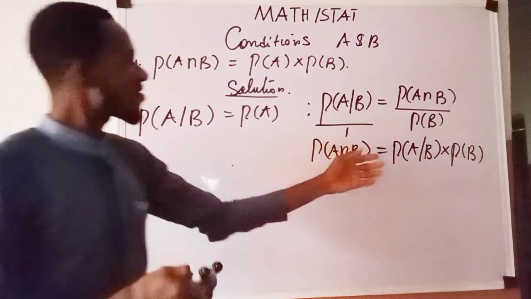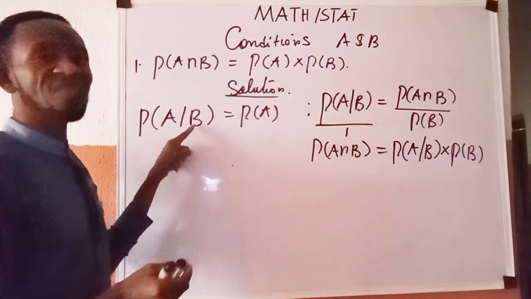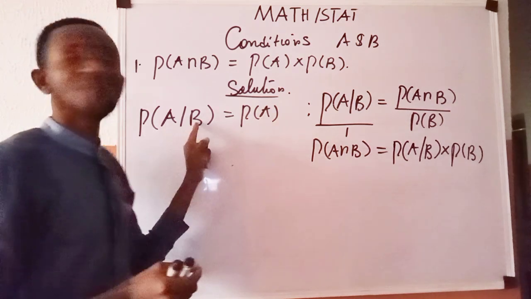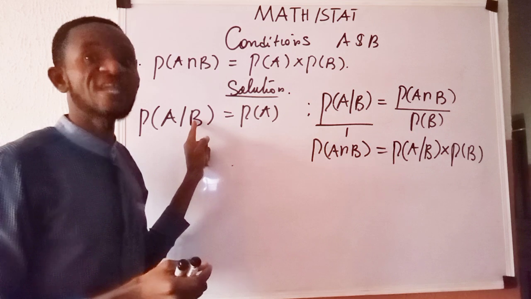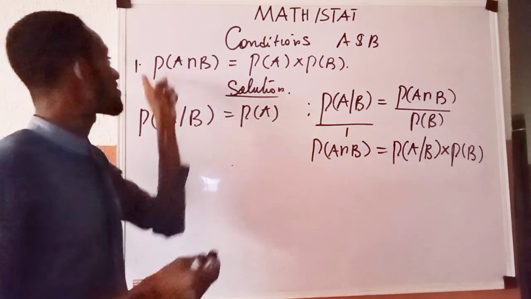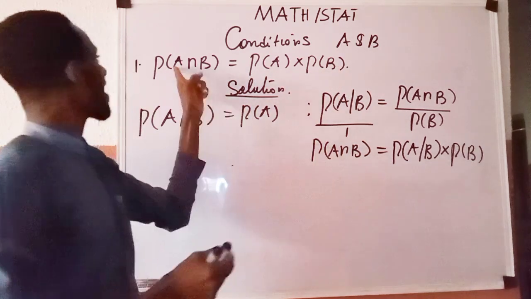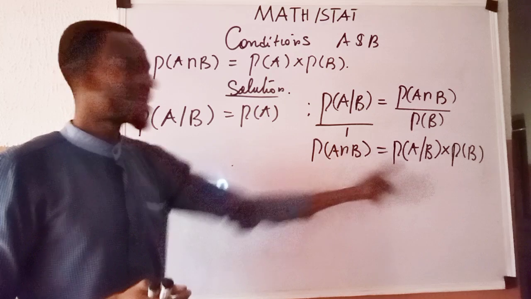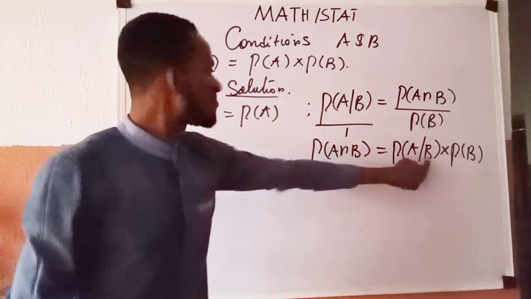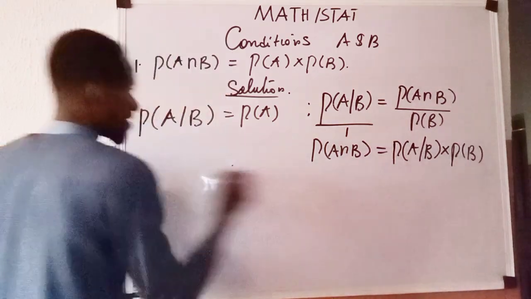But earlier, we had defined that the probability of A given B is given as the probability of A, because A and B are said to be independent. Our intention is to establish that if A and B are independent, this condition holds. We have arrived here. What I have here is what I have here. Then I come over here, and I want us to look: P of A given B had been given as P of A. So I will now say, but.